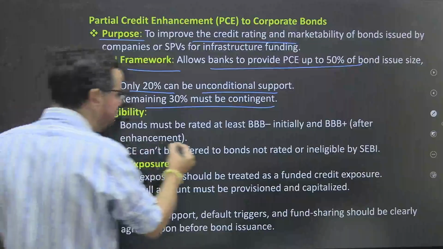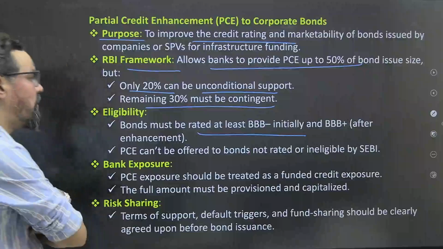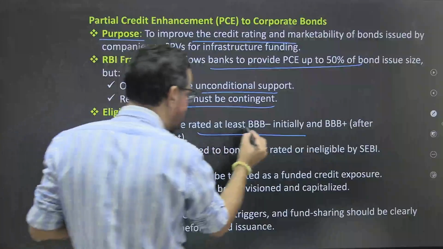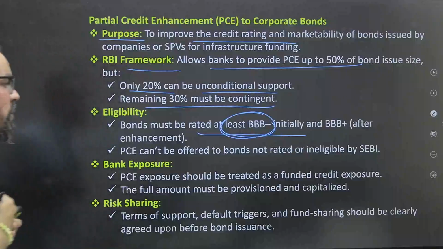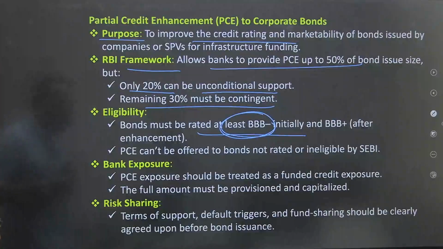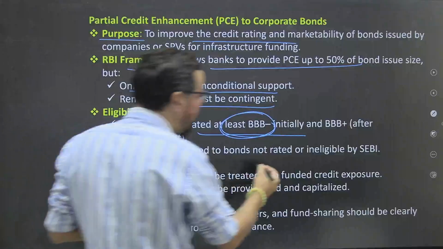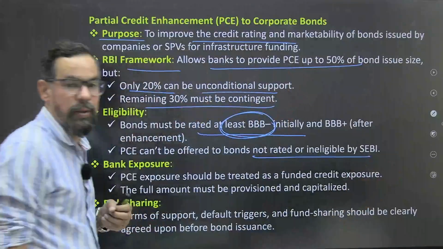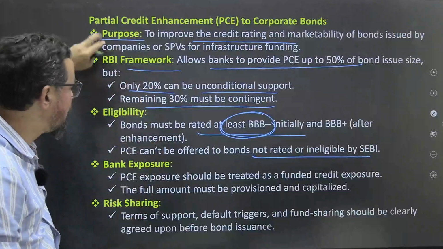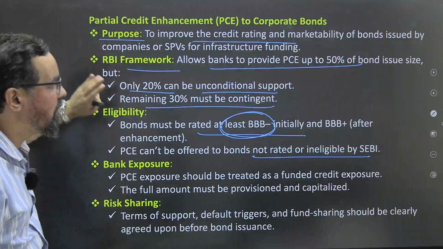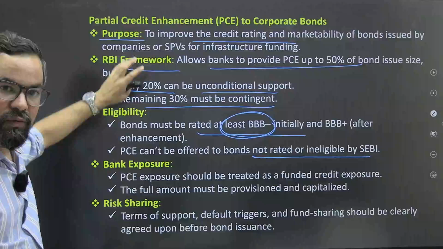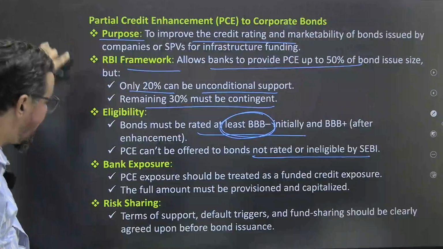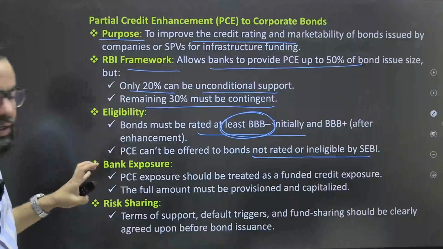Eligibility: the bond must be rated at least triple B minus initially, and triple B plus after enhancement, okay. PCE cannot be offered to bonds that are unrated or not recognized by SEBI, okay. So these are very important factors around PCE, okay. Basically, with partial credit enhancement to corporate bonds, companies can finance their projects through this route also, and these are the guidelines we need to meet, okay.